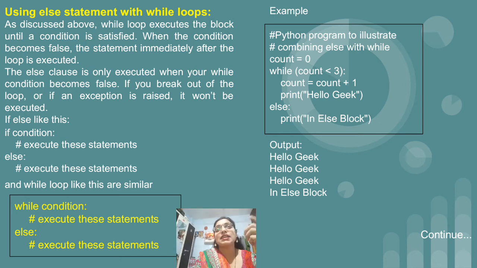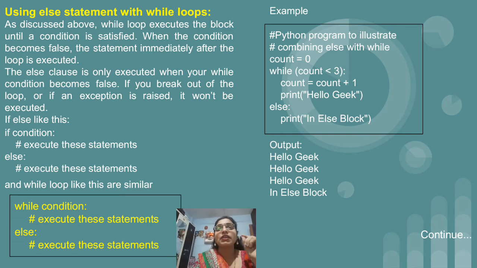Then there is a twist, as I said. This is a new thing which is present or available only in case of Python. In other programming languages we use if else statements, but they are part of a loop like while loop or for loop. But now we are using while along with else, and it's not that else is inside the while loop. It is a part of the while loop, meaning if the while's condition is false, then the else part is going to get executed. So again, I have given the syntax.